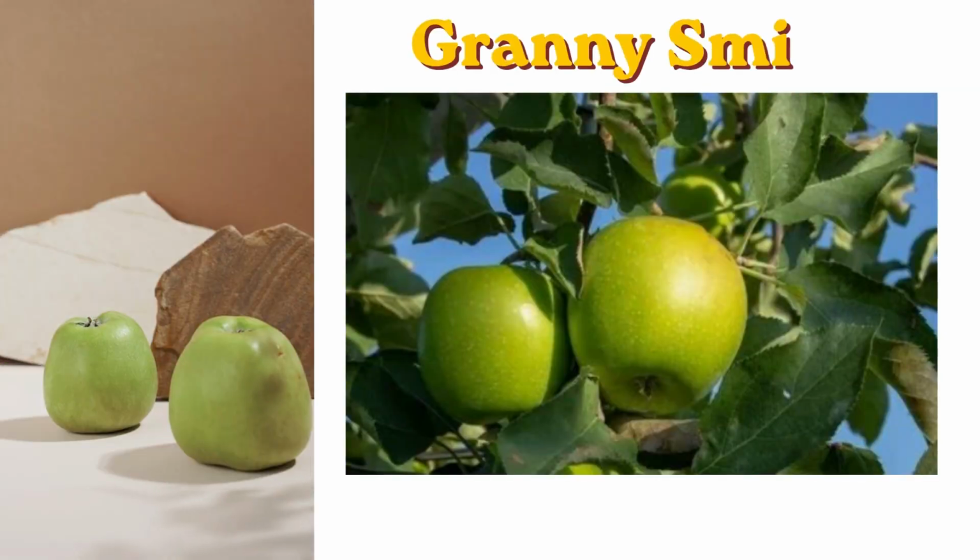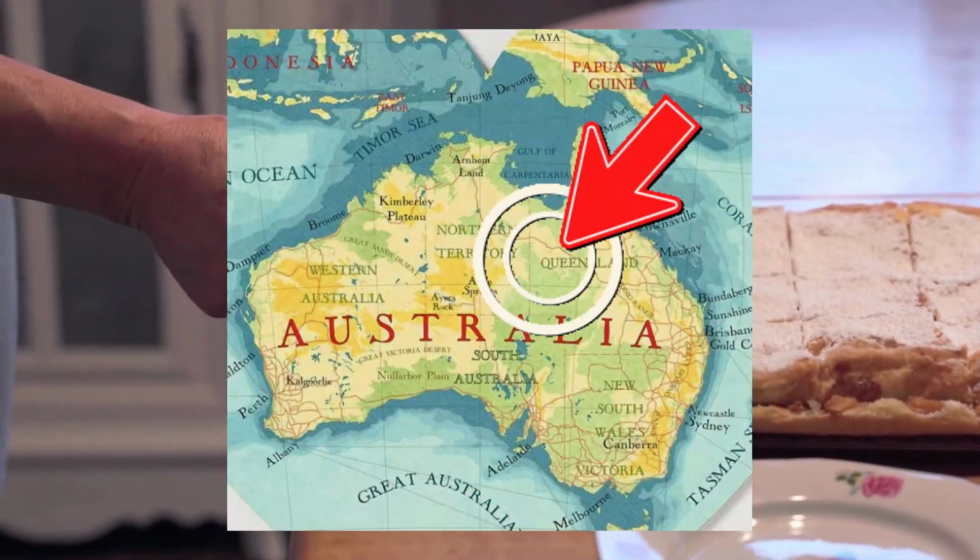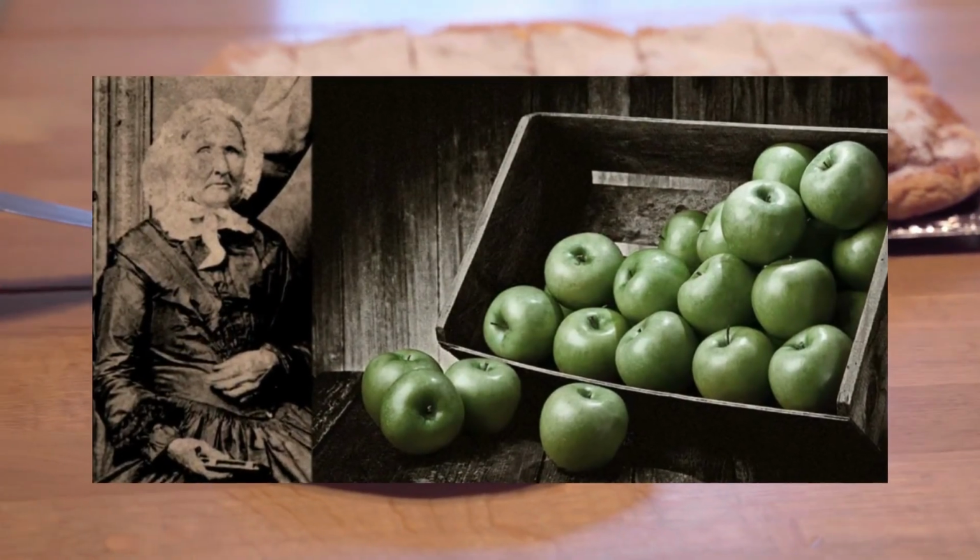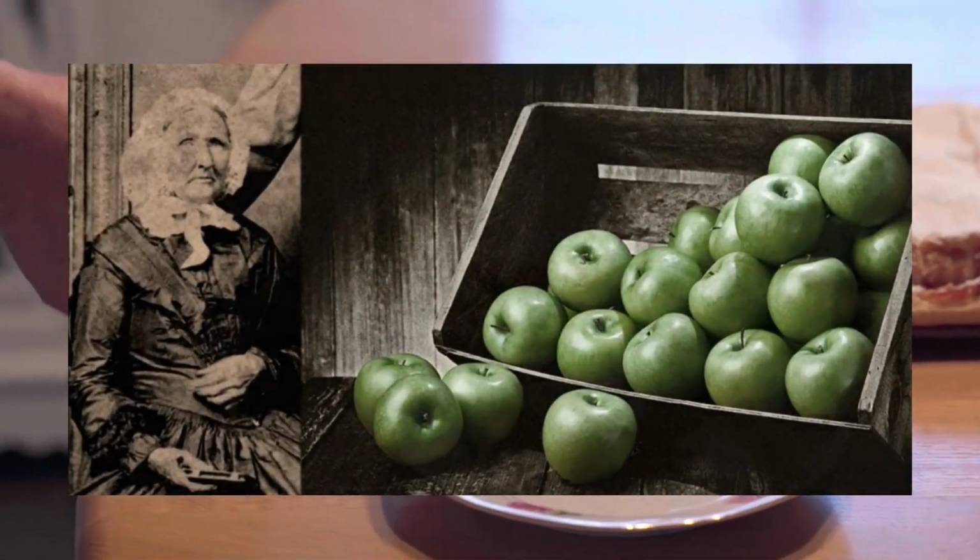Granny Smith, green apples with a tart flavor and crisp texture, perfect for pies. History: discovered in Australia by a woman named Maria Smith in 1868, hence the name.